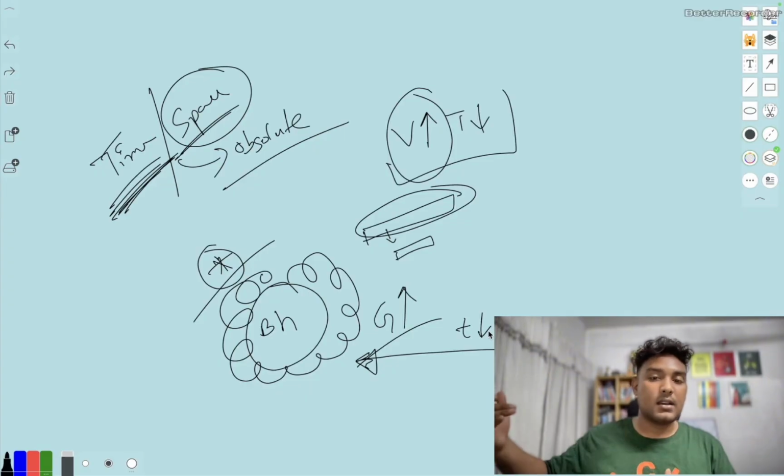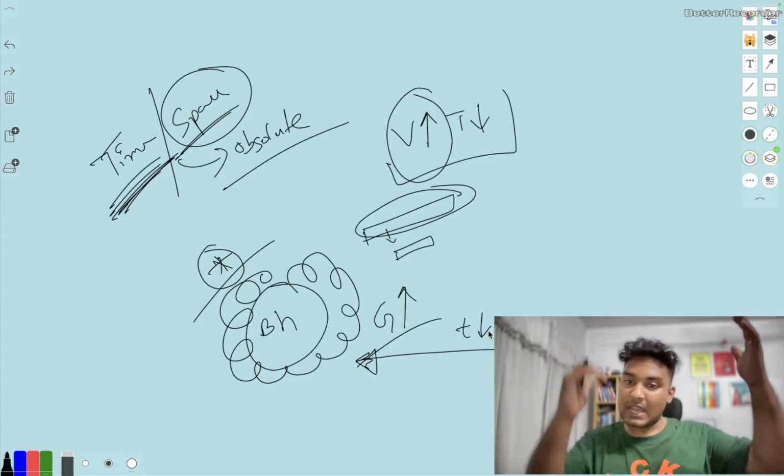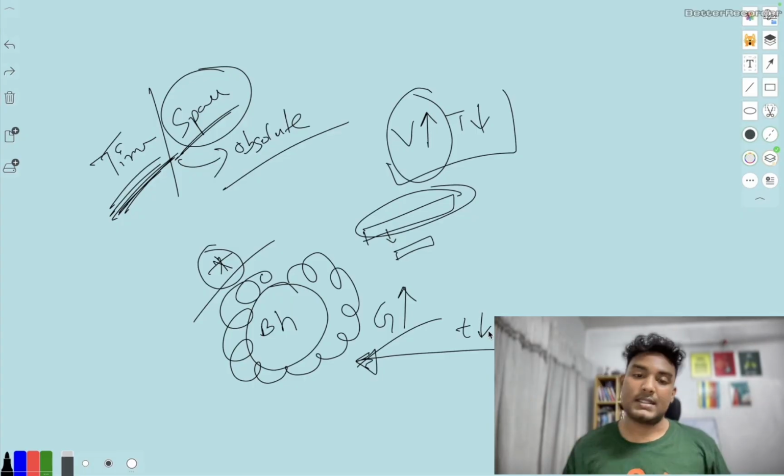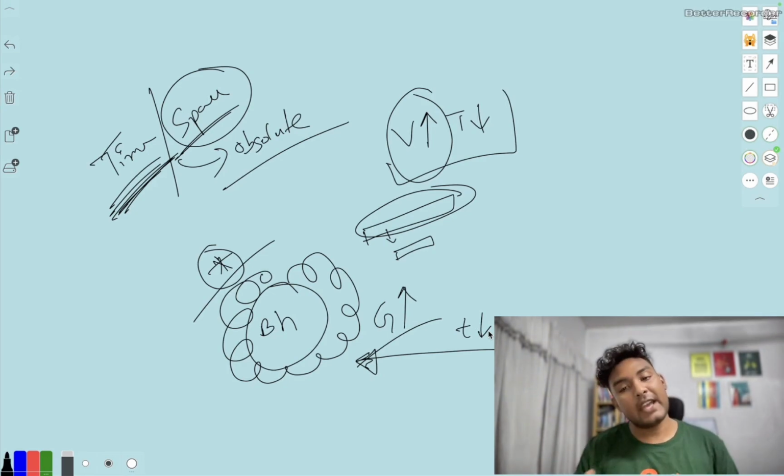So time varies depending on gravity and velocity. When velocity is high, time is less. When gravity is high, time is also less. So these are the changes. These are the things which are actually true, and classical physics cannot really describe them. So there are a lot of things which classical physics fails to describe.